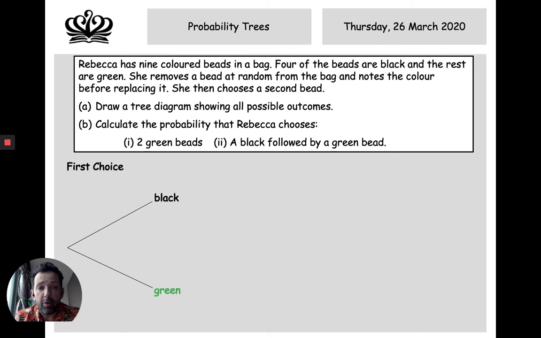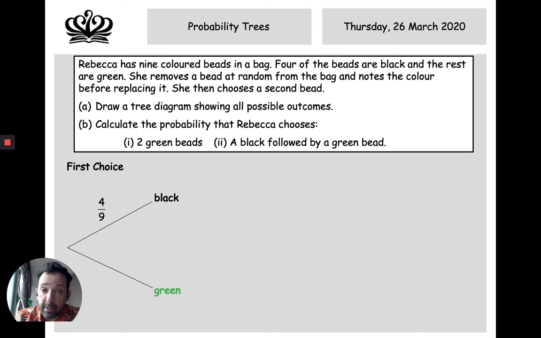Now, what's going to be the probability of getting a black? Have a think. 4 black beads, the rest are green. She's got 9 beads in her bag. So how many different ways are there of getting a black bead? Well, there's 4. So our numerator will be 4, and because there are 9 beads in a bag, the denominator is going to be 9.